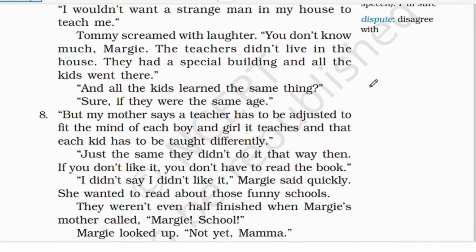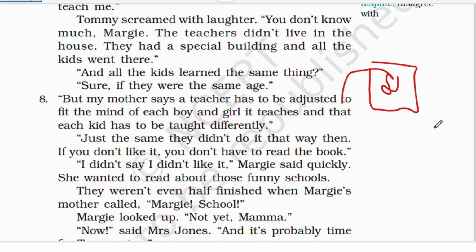So Tommy screamed with laughter. He burst out laughing. So he's like, Margie, you don't know much. The teachers didn't live in the house. So they didn't come to the house. They had a special building, and all the kids went there. So there's a special building, and all of the kids would be going into that special building, including the teachers. And all the kids learned the same things. All of the kids in that building learned the same thing, right? So sure, if they were the same age.